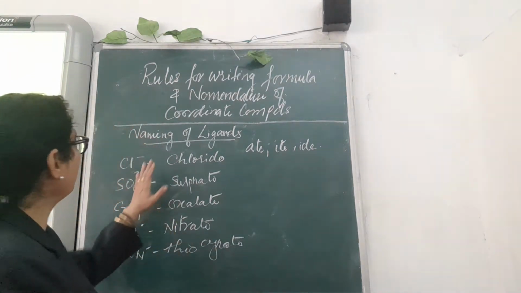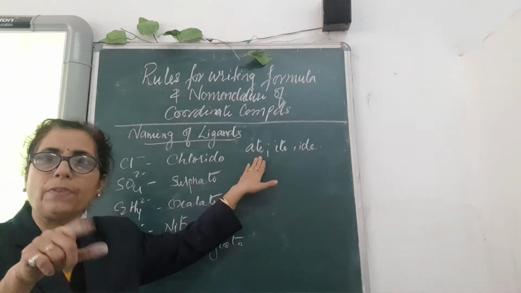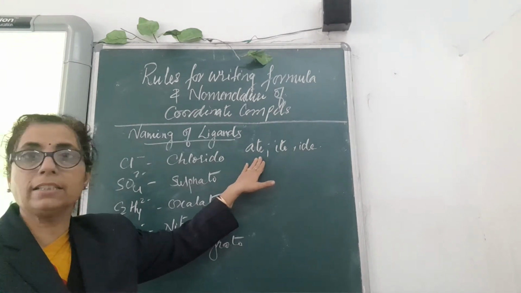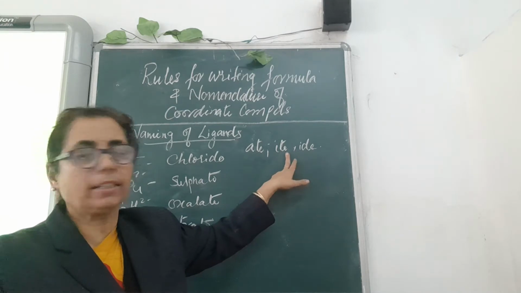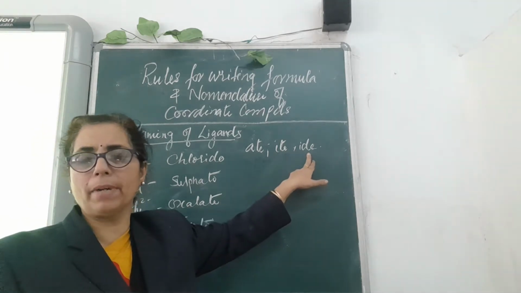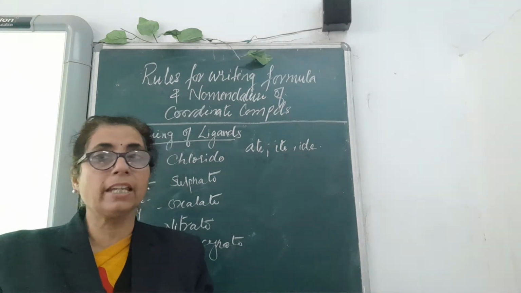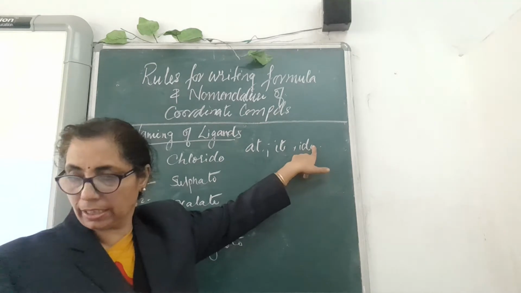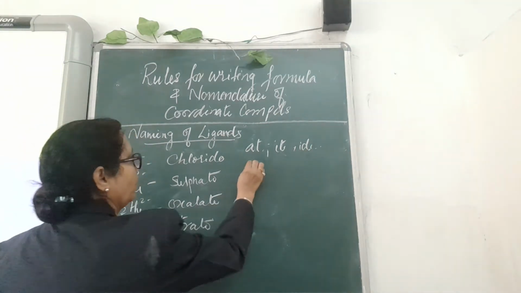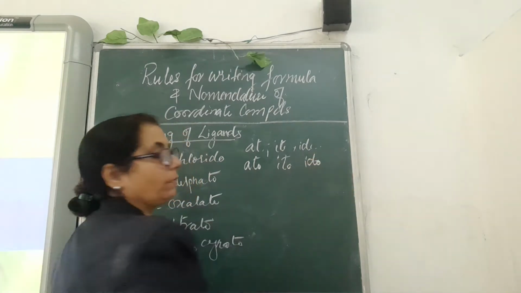Okay, here you have to see that the ligands which are attached, like sulfate, nitrate, acetate, or nitrite, or any other compound ending in -ide, like chloride, bromide and all, will not be named accordingly, but that name has to be changed. Their E will be removed. We have to remove this E, and instead of E, we will write ato, ido, like that. This will be changed.